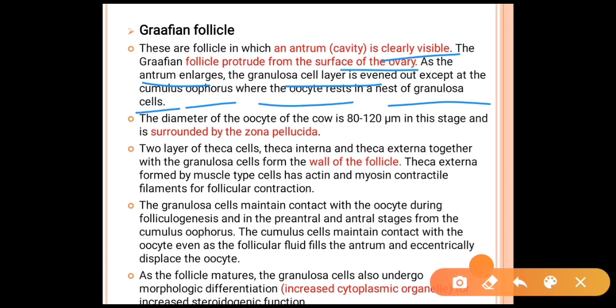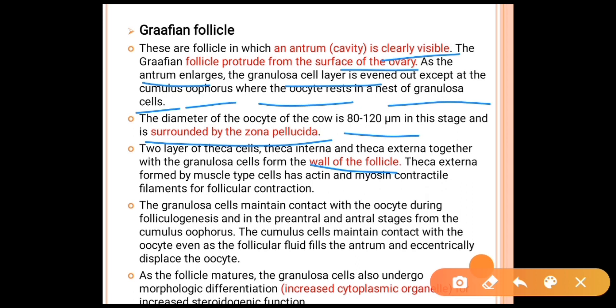The diameter of the oocyte of a cow is about 18 to 120 micrometers. In this stage, it is surrounded by a zona pellucida. The two layers of the theca cells, the theca interna and theca externa, together with the granulosa cells form the wall of the follicle.